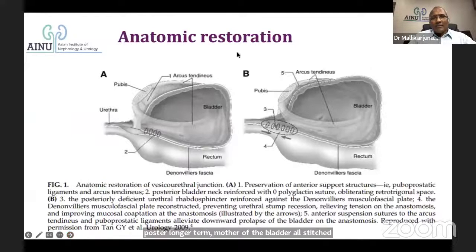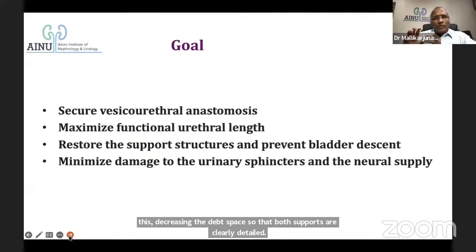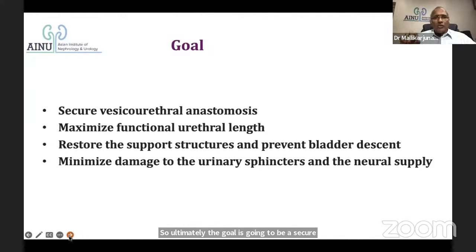So if you look at the anatomic restoration, it is creating a suture line between the puboprostatic ligaments, arcus tendineus, and the bladder, and the posterior suture line creating the Denonvilliers fascia or a Rocco stitch, decreasing the dead space so that both supports are clearly retained. So ultimately, the goal is a secure vesicourethral anastomosis, maximize functional urethral length, restore the support structures, prevent bladder descent, and minimize the damage to the urinary sphincter and neural supply. So this is the time I would go to the video.